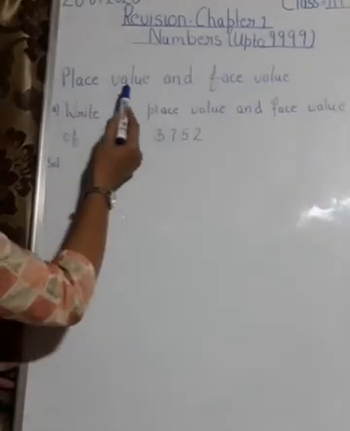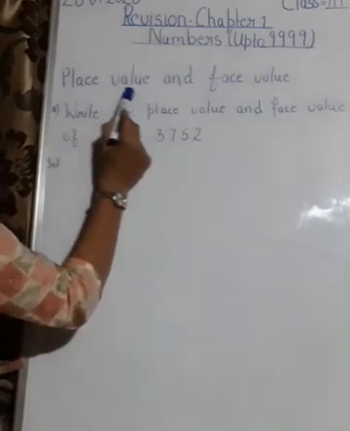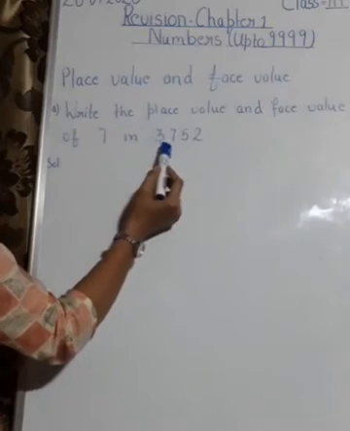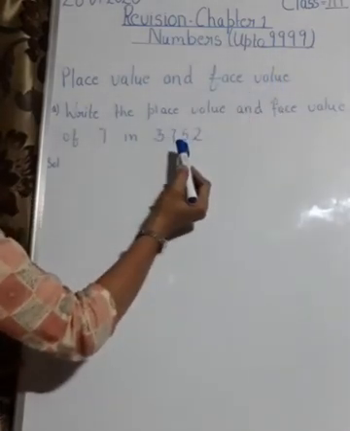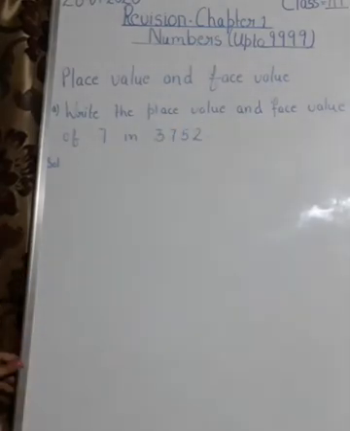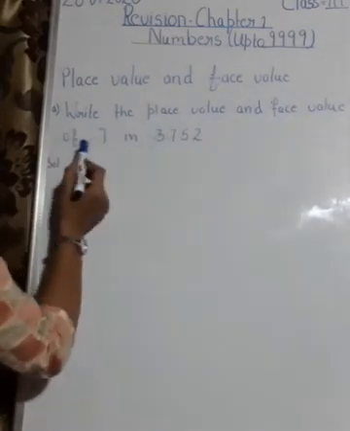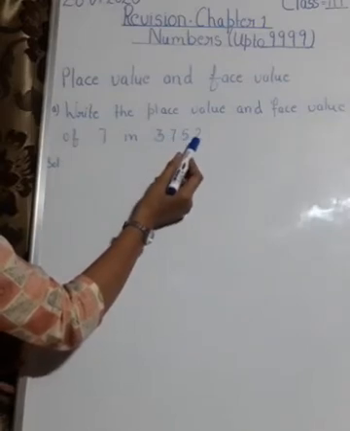Okay, next is your place value and face value. So what is place value? Place value means the place occupied by the digit in a number, and face value means the number itself. Face value means the face. Okay, so the number itself becomes the face value of the number. So your first question is write the place value and face value of 7 in 3752.